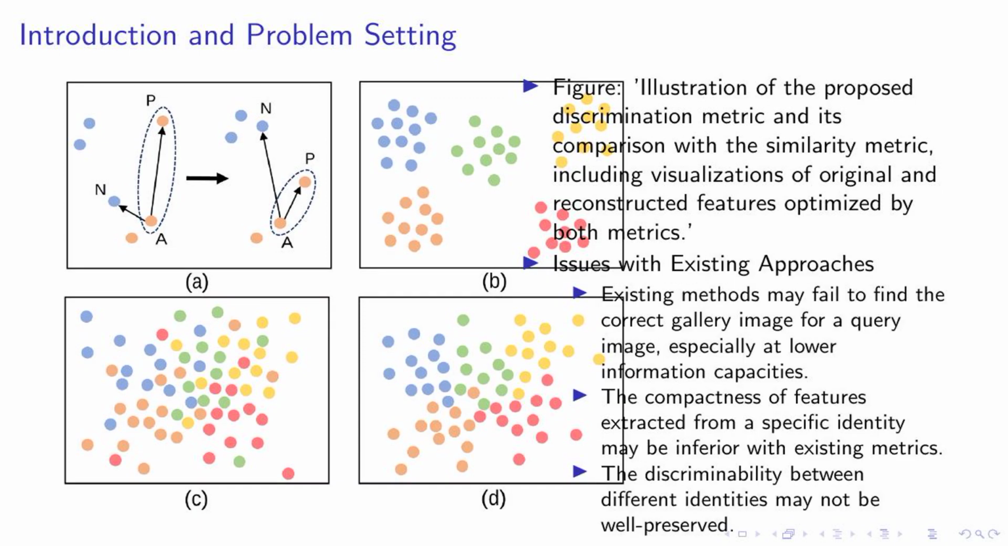On this slide, we have an illustration of our proposed discrimination metric, which we've compared with the similarity metric. This comparison includes visualizations of both original and reconstructed features optimized by both metrics.